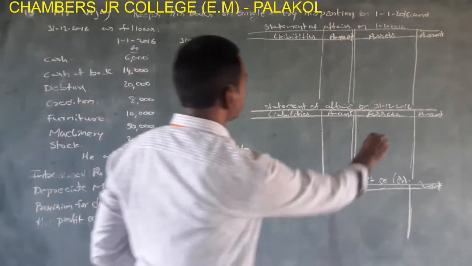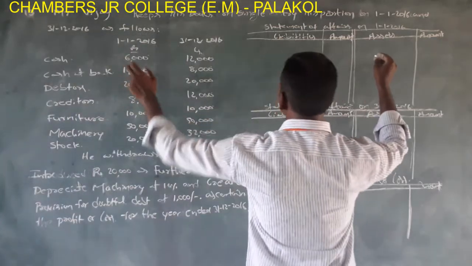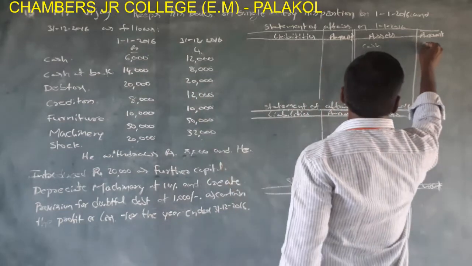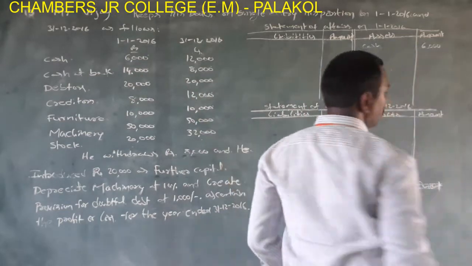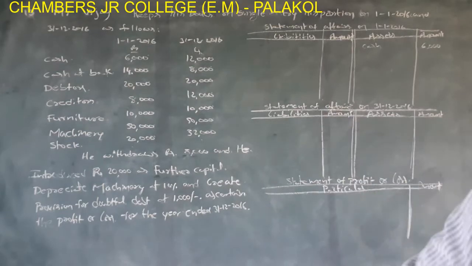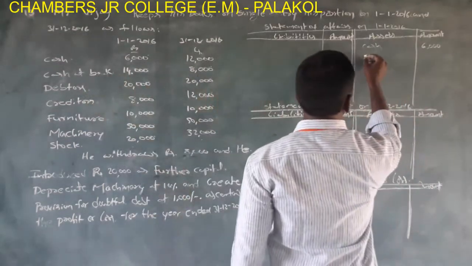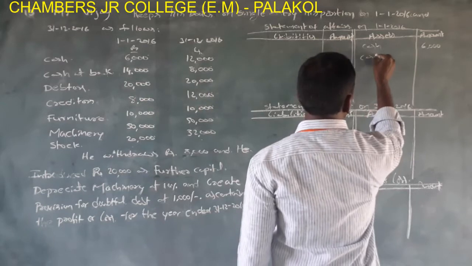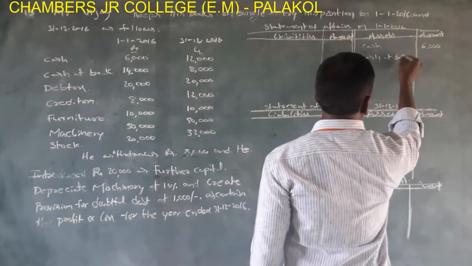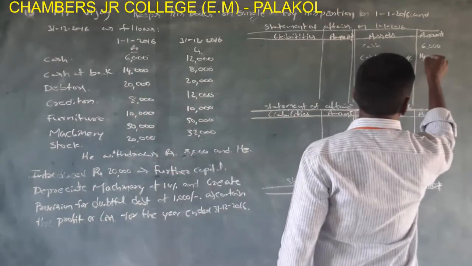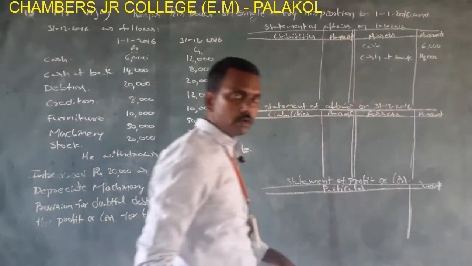Cash 6,000. Cash is an asset, taken into asset side. Cash rupees 6,000 and cash at bank. Cash at bank, this is also an asset. Cash at bank rupees 14,000.